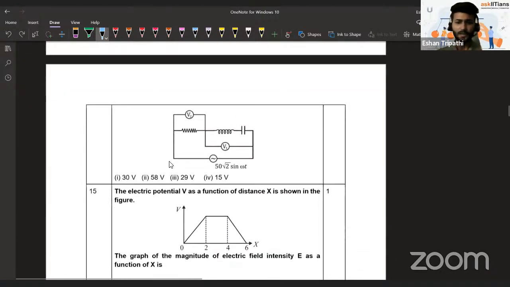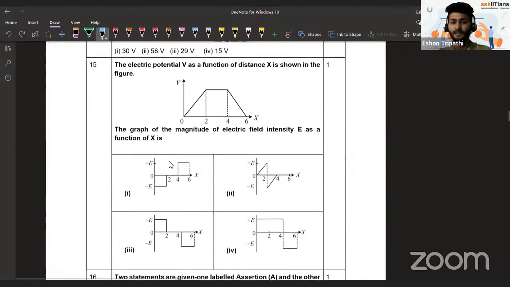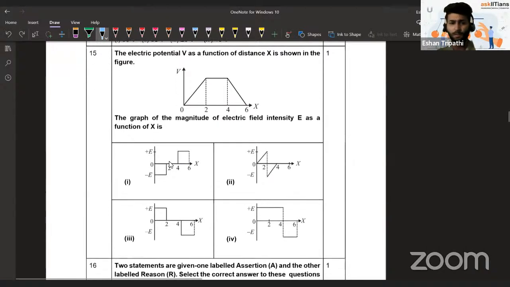You can try this question. Then you can see this next question is from electrostatic potential and capacitance, basically the potential part, numerical. I told you many numericals have been asked.